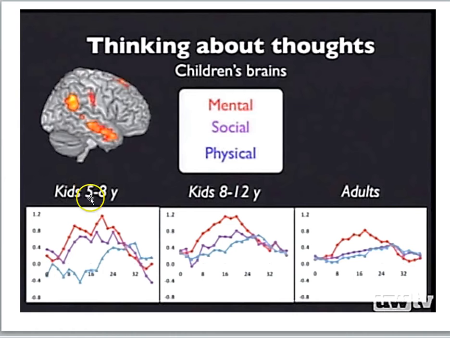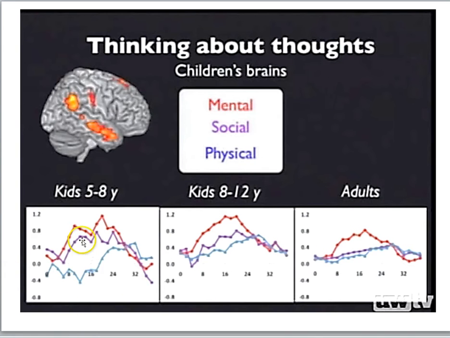So although the 5-year-olds can pass the false belief task, the fMRI data suggests that these regions of the brain, the right temporal parietal junction, for instance, is continuing to undergo developmental changes. So early on, that region responds to a broader category of social stimuli, just any facts about people as well as their mental states, whereas over time, that brain region becomes more specific for processing just the mental states of other people.